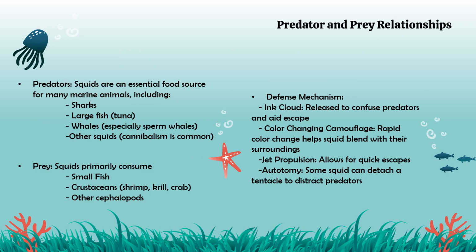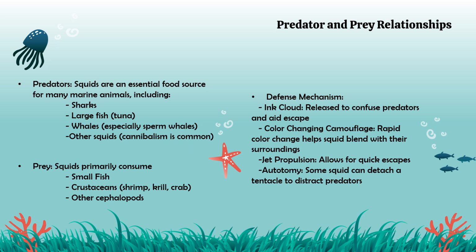Squids' predator and prey relationships. Squids are an essential food source for many marine animals, including sharks, large fish such as tuna, and whales, especially sperm whales, which are a squid's biggest predator, and other squids. Cannibalism is pretty common in squids. Squids primarily consume small fish, crustaceans such as shrimp, krill, and crab, and other cephalopods.